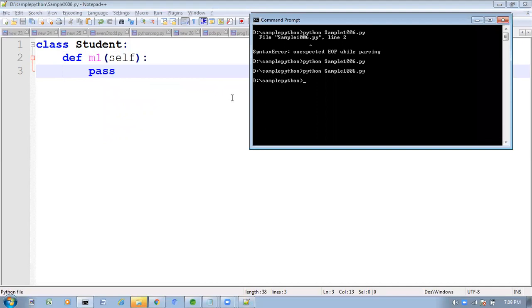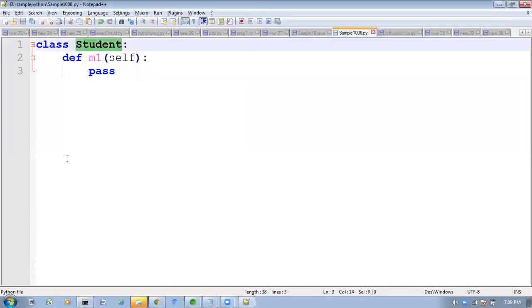No error. What is the purpose of pass? If you want to represent any empty blocks, empty methods, or empty classes, then we have to go with the pass statement. Who will take care of this implementation? Here I am not providing the implementation; I don't know how to implement this method. Then who will take care of it? Your child class. Whoever extends this student class is responsible for filling in this implementation part, the implementation for the M1 method.